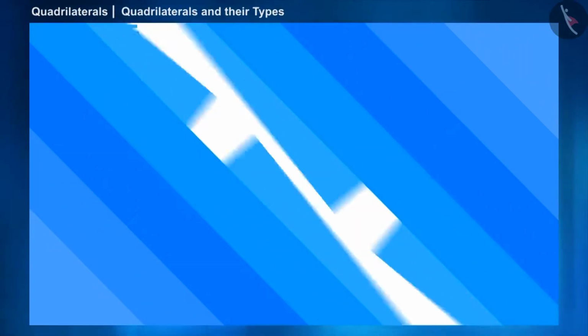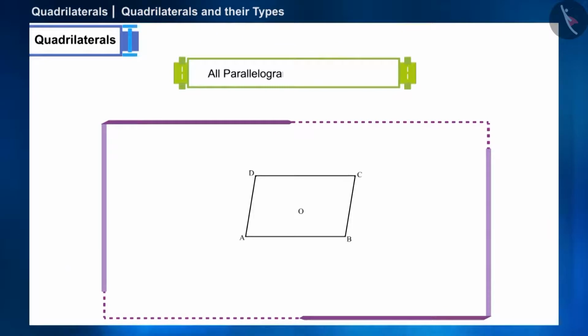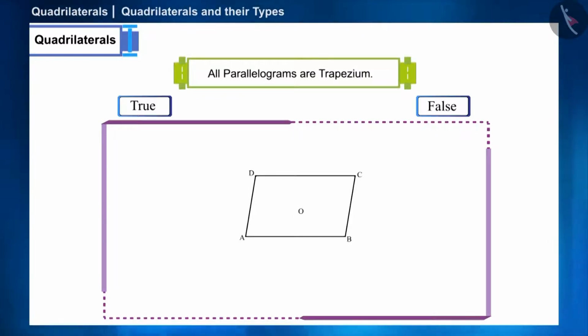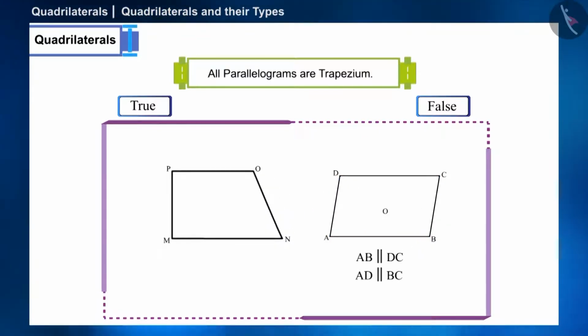Let's go ahead and see the second statement. All parallelograms are trapezium. Tell whether this statement is true. By the definition of parallelogram, pair of its opposite sides are parallel. And to be trapezium, a pair of sides must be parallel. That is, the only condition we have to keep in mind is that a pair of sides must be parallel. Therefore, we can say that parallelograms are trapeziums. That is, the given statement is true.